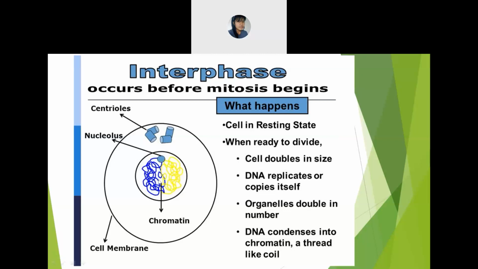They will be all together, and at the end, what happens? They will form like a thread, or else a coil. A coil means they will all be accumulated together like this. Is it clear about the interphase in the mitosis?